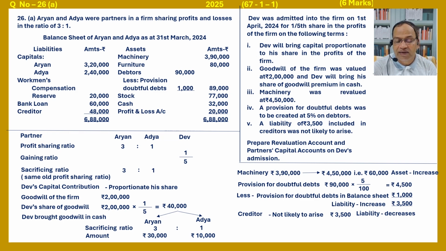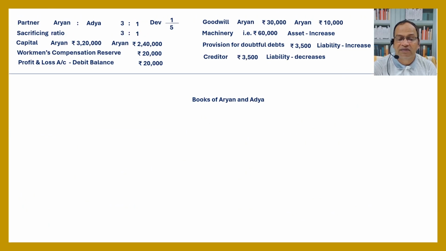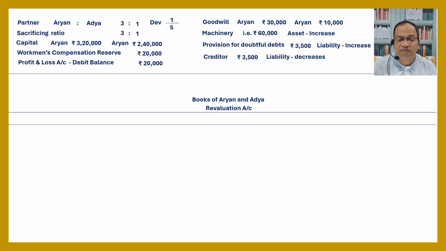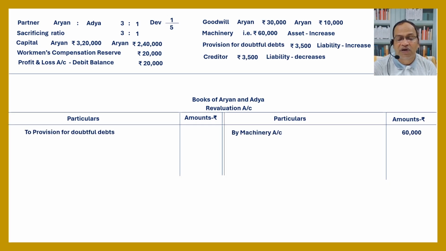This data is already available. Point out this one. In the books of Aryan and Adya, revaluation account: here, by machinery account only increases, that is 60,000. The provision for doubtful debt also increases, that is 3,500. By creditor also decreases, by creditor decrease 3,500, totaling 63,500.